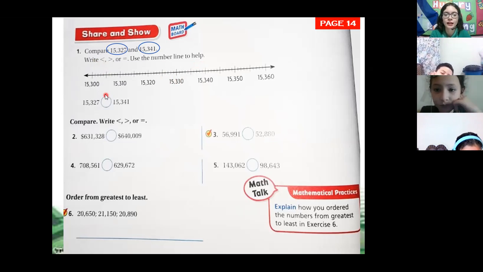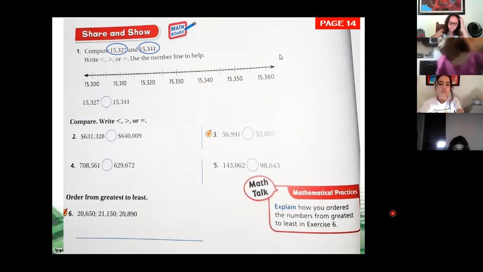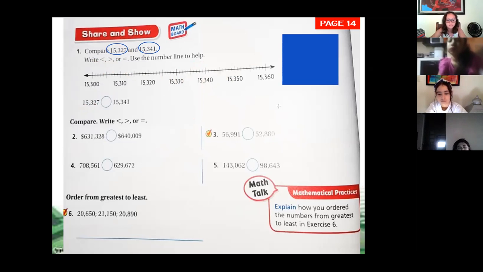Okay, which one is greater, class? Using the number line, you can notice where it can be located. So which number is greater, the first one or the second one? I'm going to make it here also. Remember that we use this sign. This is for greater, less, and equal. So we're going to complete this part with that.